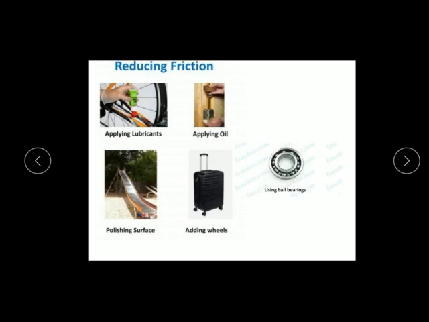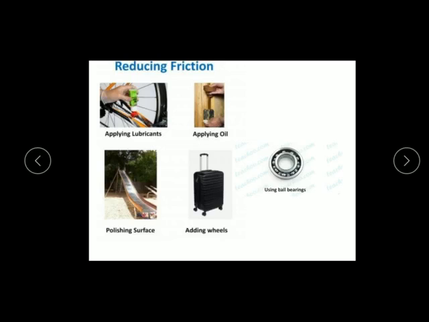So we polish the surface to reduce the friction. By making the surfaces in contact highly polished and smooth, the bumps and depressions get minimized, and so friction is reduced. So by making the surface smooth and polished, we can reduce the friction.